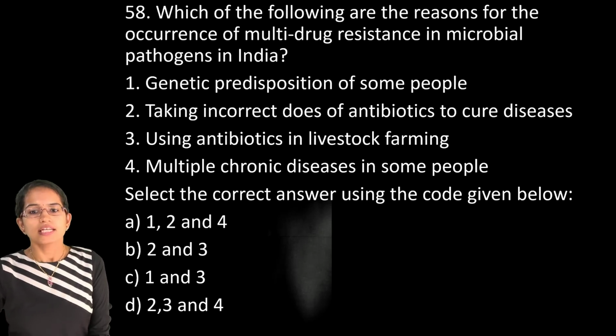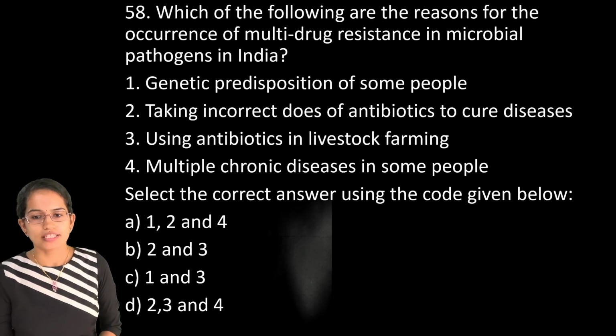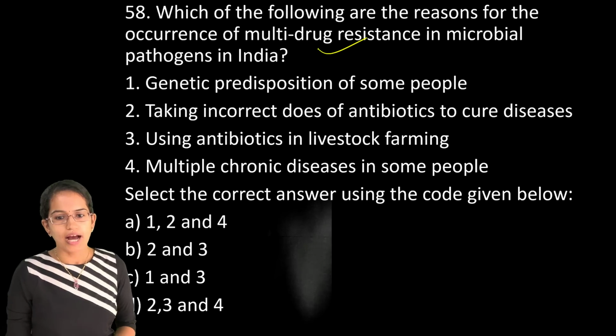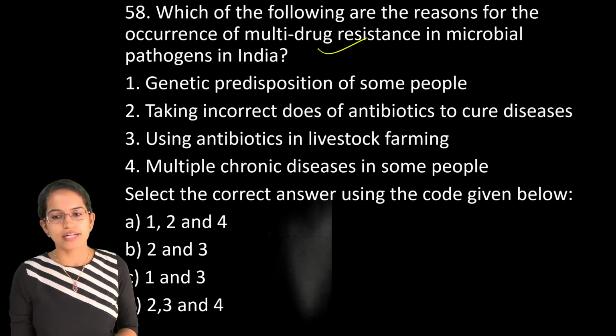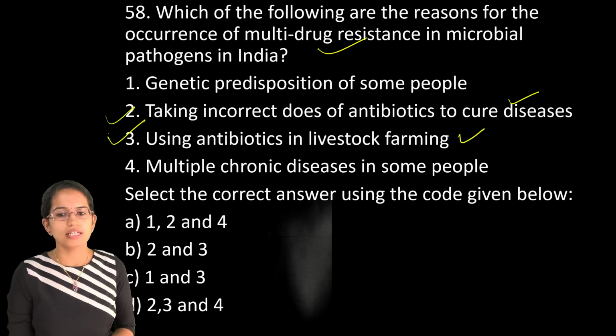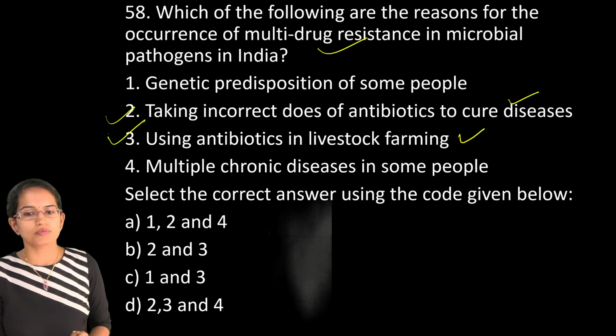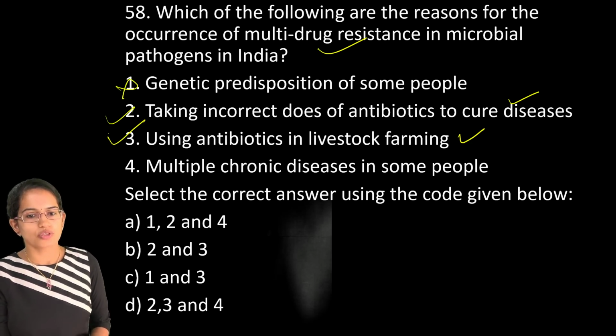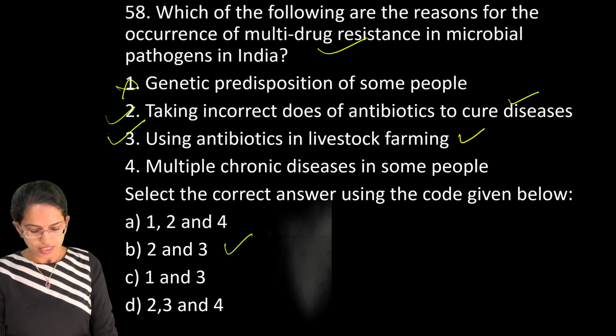The next was again a part of our expected questions. Multi-drug resistance in microbial pathogens is explained by taking incorrect doses of antibiotics to cure, and using antibiotics in livestock. So 2 and 3 are the right options. Genetic predisposition is not related to it. So you have 2 and 3 as the correct option here.